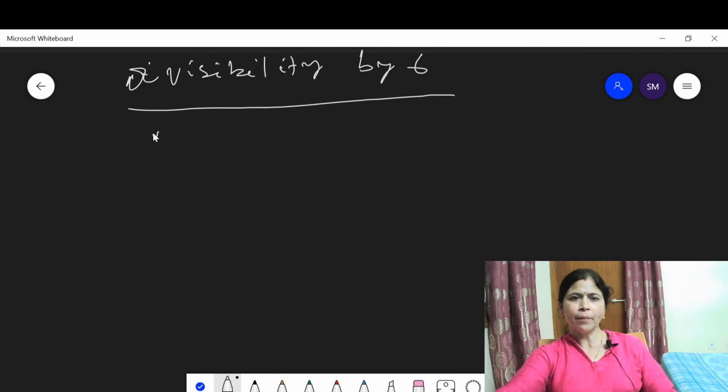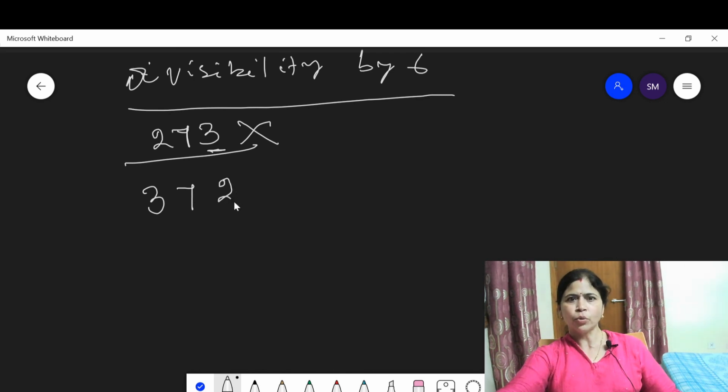Suppose you have a number given, 273. Is this an even number? No, because 3 is an odd number. This means this number is not divisible by 2. Suppose you have a number given, 372. Is this an even number? Yes, because 2 is an even number. This means this number is divisible by 2.